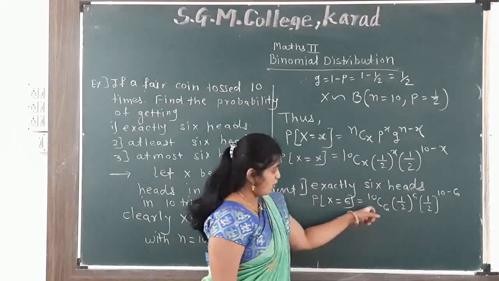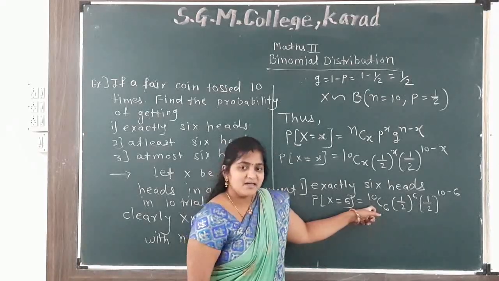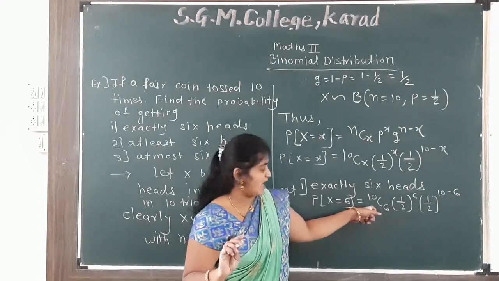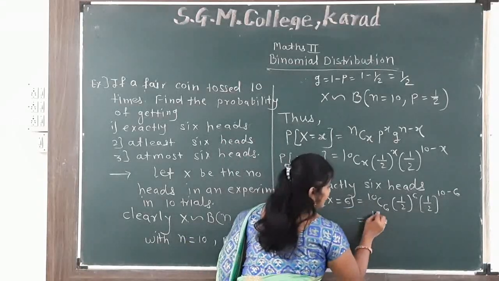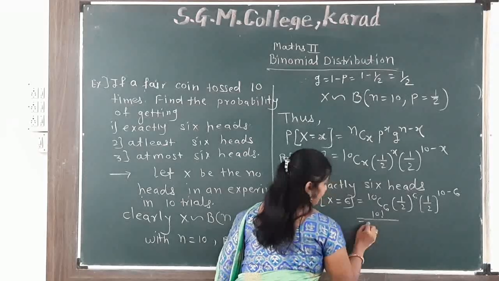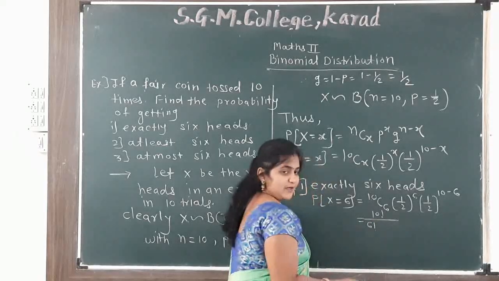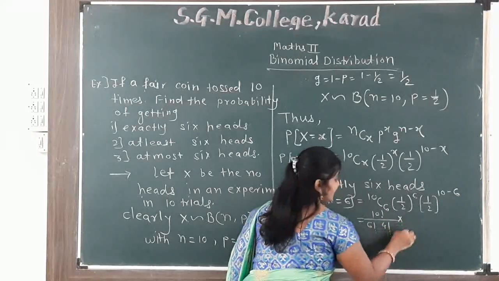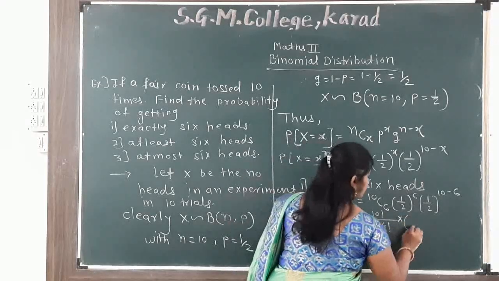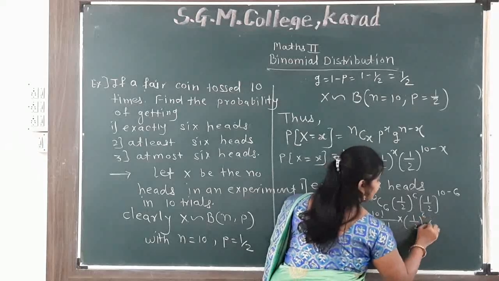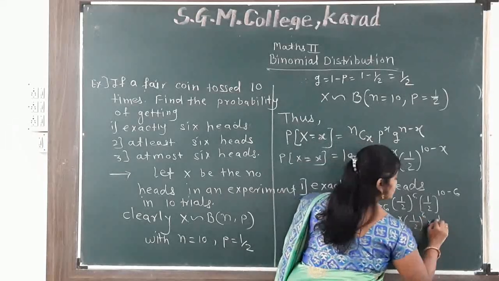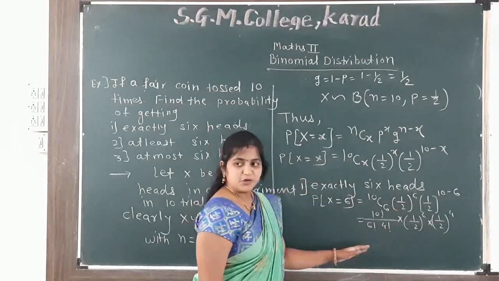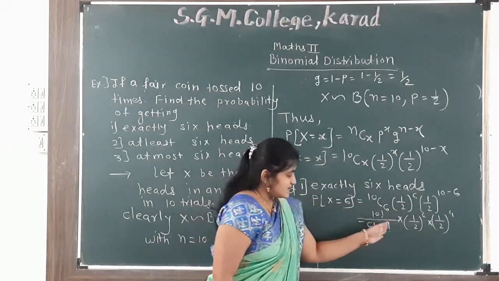Simplify: this is a combination formula, nCr equals n factorial upon r factorial multiplied by n minus r factorial. So we write 10 factorial upon 6 factorial multiplied by 10 minus 6, which is 4 factorial, multiplied by 1 by 2 raised to the power 6 times 1 by 2 raised to the power 4. Again we can simplify 10 factorial by 6 factorial.